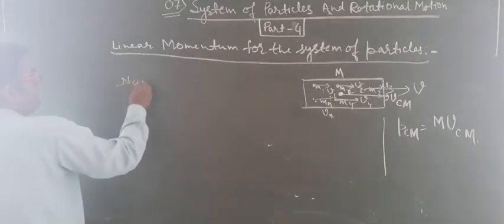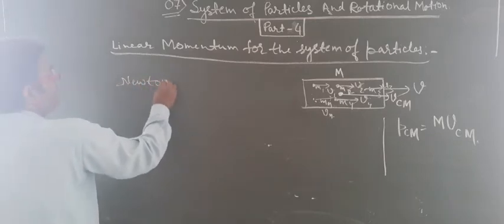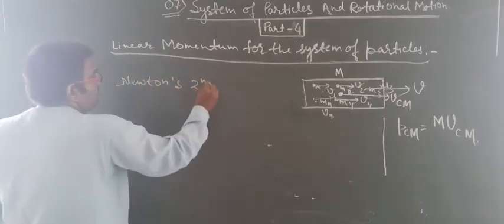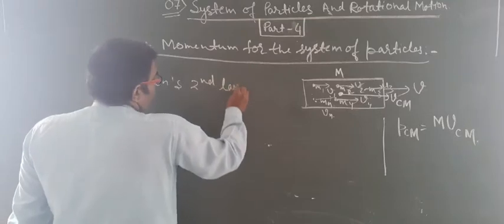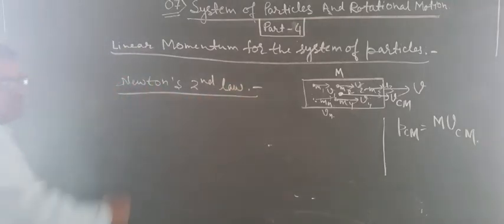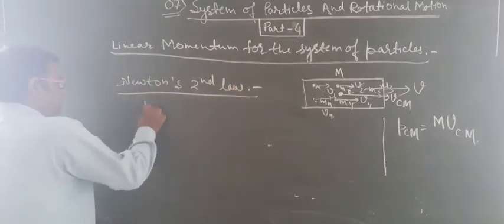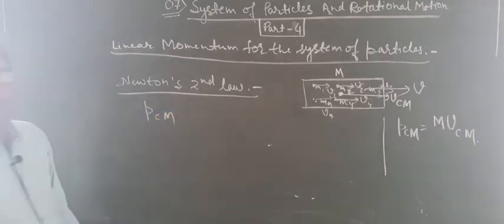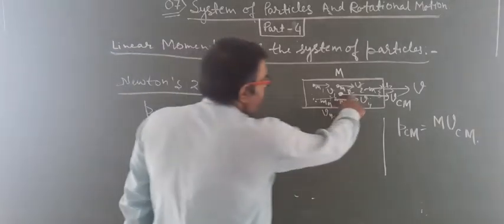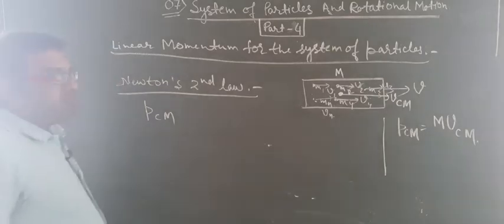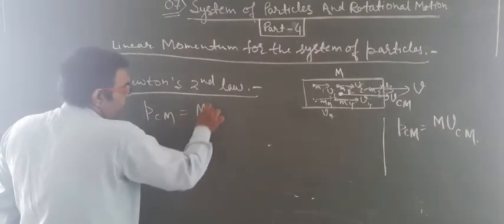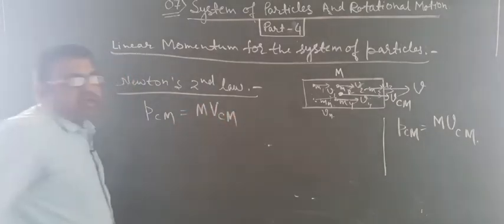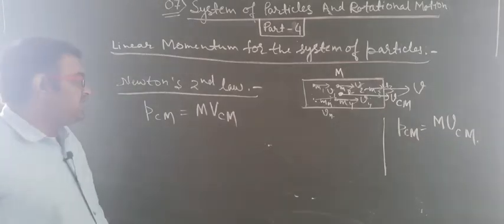As we had seen, the momentum of the center of mass, PCM, can be written as M into VCM.